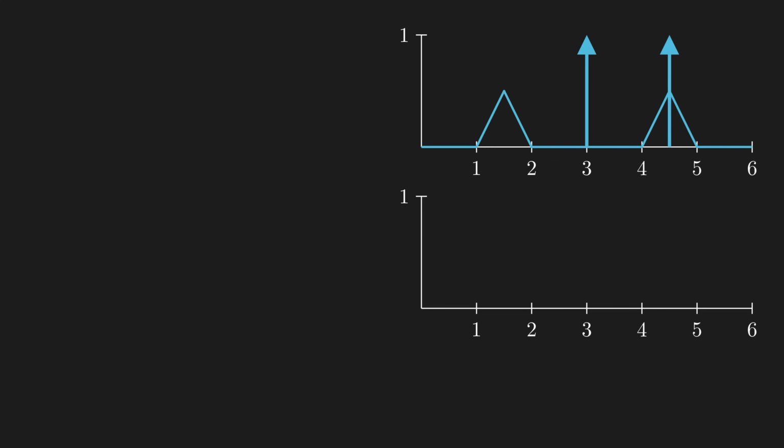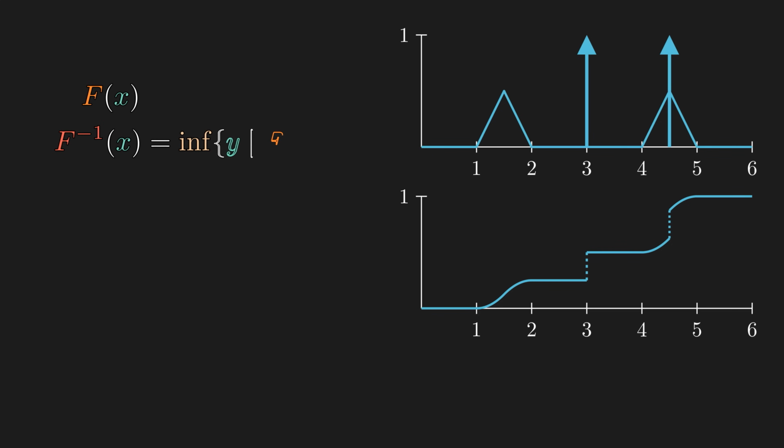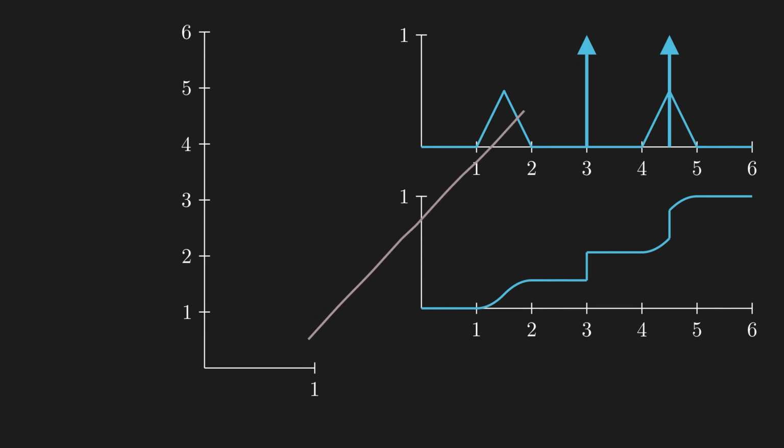The density has some point masses, and there are regions of 0 probability, so the CDF has discontinuities as well as constant regions. So the CDF is definitely not invertible. So we have to introduce a concept called the generalized inverse, which has this formal definition. But it's quite complicated, so let's try to get an informal intuition behind this. First, let's connect all the jump discontinuities with straight lines. Then, once we flip the roles of domain and range, this is essentially what the generalized inverse is.